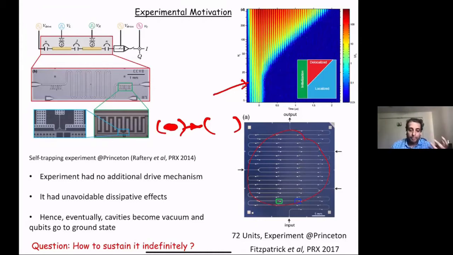Just to summarize, the idea is you have these units, and you try to have some non-trivial initial condition, like an analog of a charge density wave. So you occupy every alternate site, and then you see whether they get stuck there, even though there is a facility to tunnel through the different units.